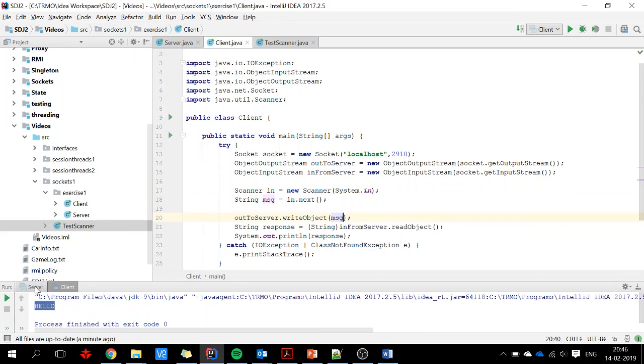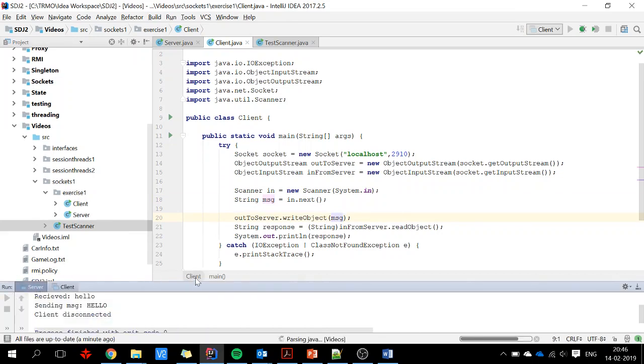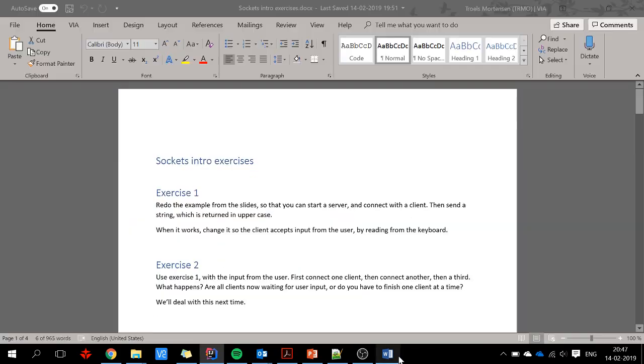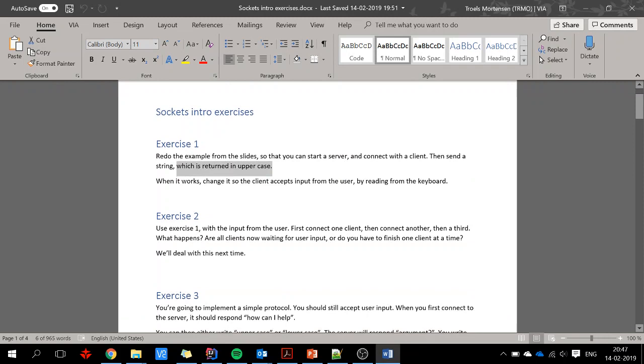And I start my server again. Server started. I start my client, and I can write something. Guten Tag. And the server will return an uppercase Guten Tag, and both programs have now terminated. Okay, so that was exercise 1.